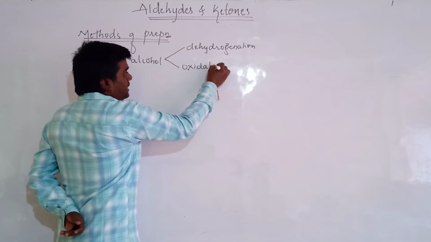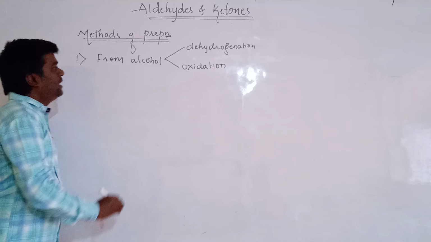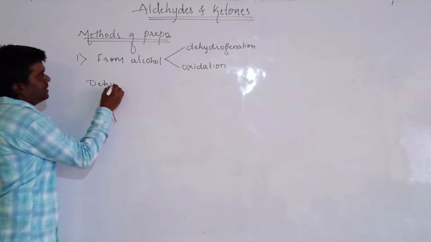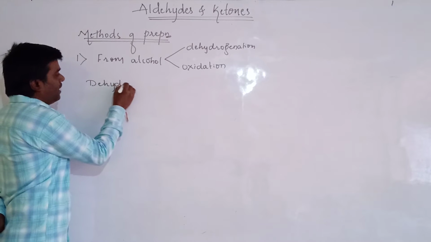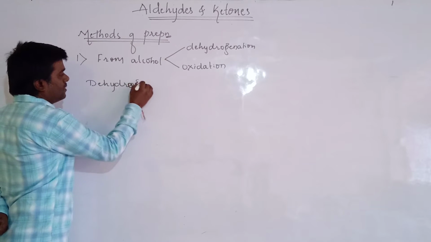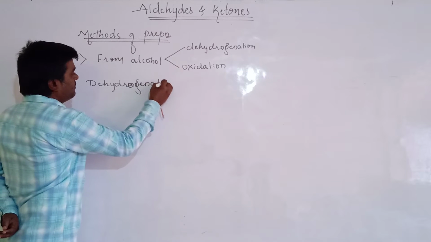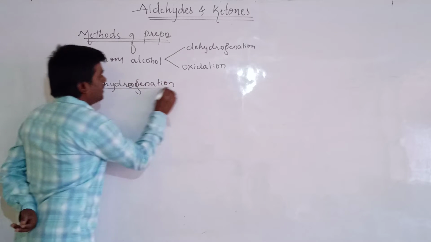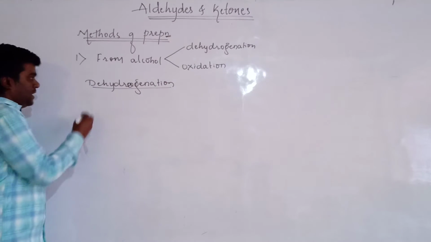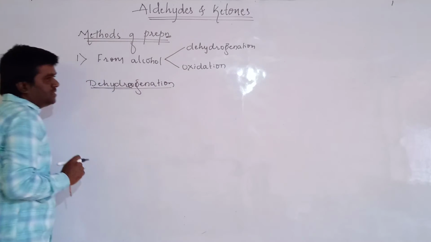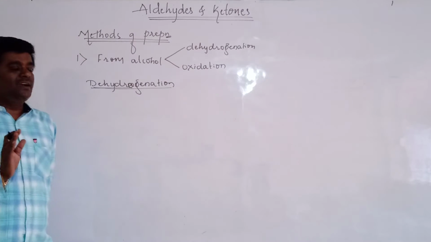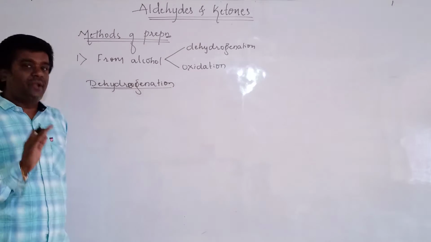Let us see dehydrogenation. The dehydrogenation is carried out in the presence of copper at 573 Kelvin temperature by passing the vapors of an alcohol. In the last class, we have discussed the preparation of aldehydes with the help of primary alcohol.